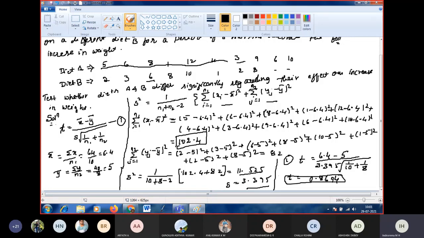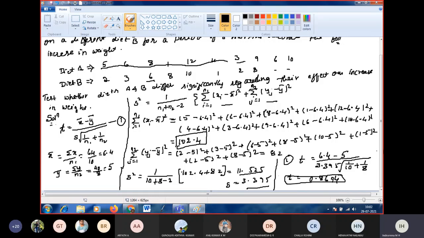Okay, next we have to check the level of significance. First we have to know the degree of freedom. In the table, by knowing the degree of freedom, you can check 5% or 2% levels. The degree of freedom is found by n1 plus n2 minus 2, that is 10 plus 8, that is 18, minus 2, that is 16.